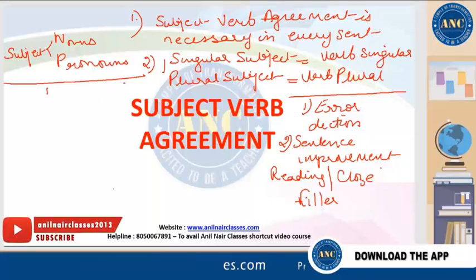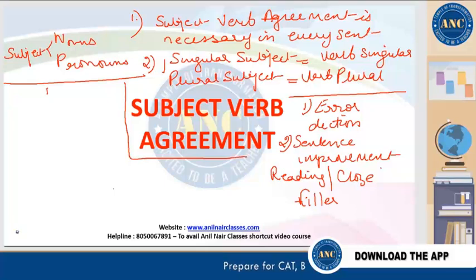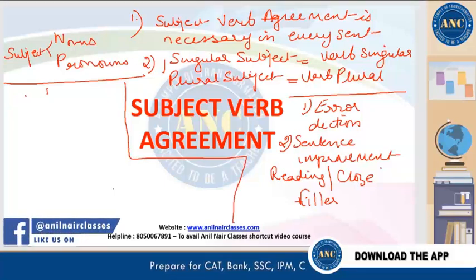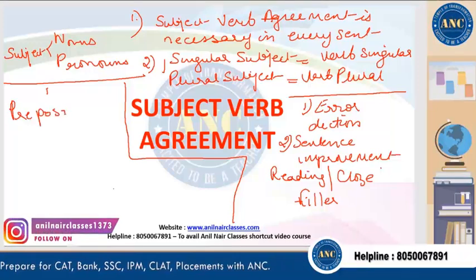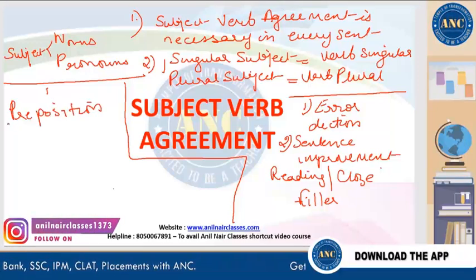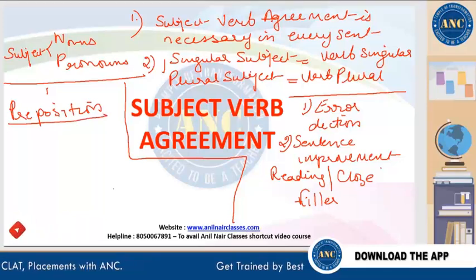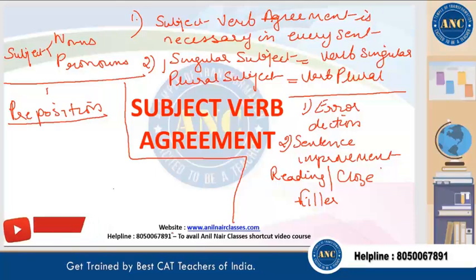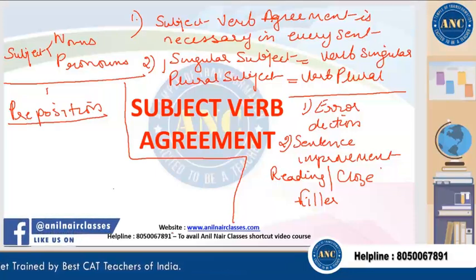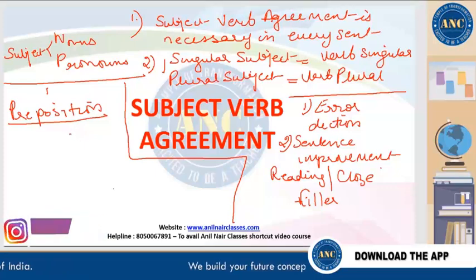Before moving further, I want you to learn the examples of prepositions. You will say, ma'am, this topic is not related to subject-verb agreement. But I say it is a very important topic in terms of subject-verb agreement, because it helps us know what exactly the form needed is.